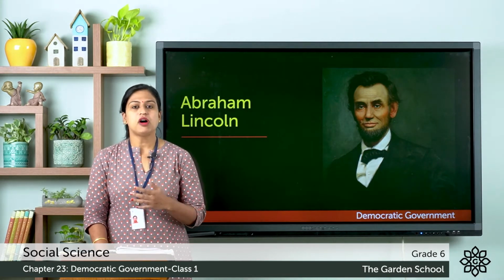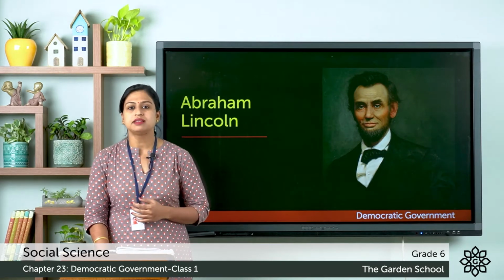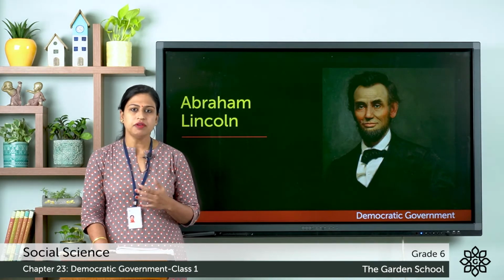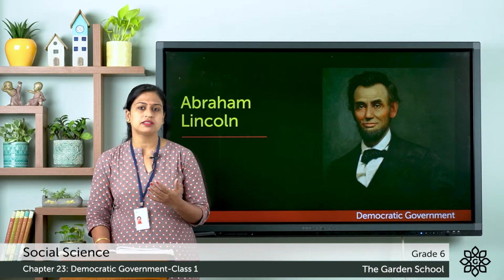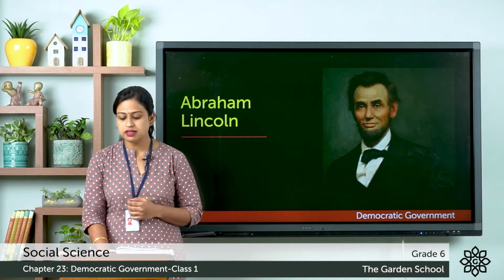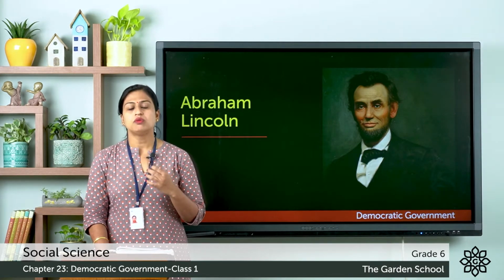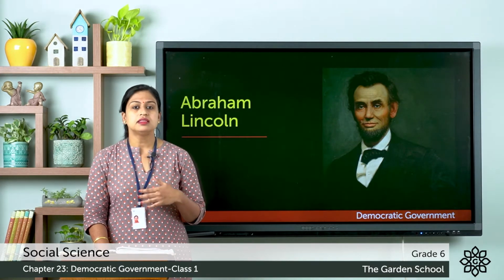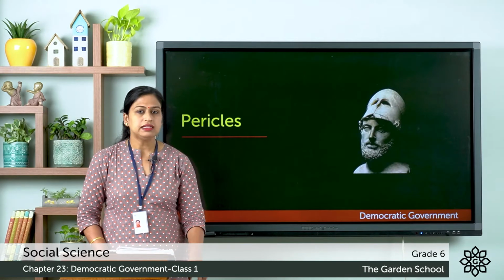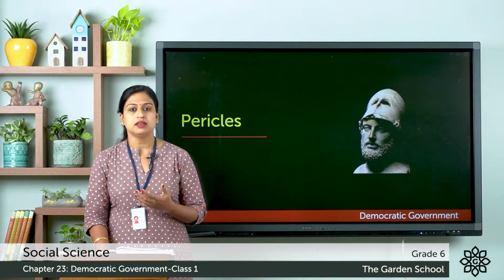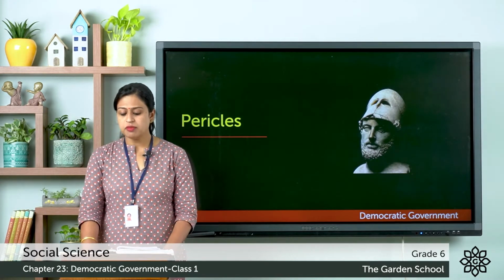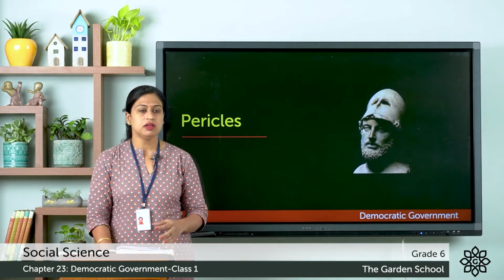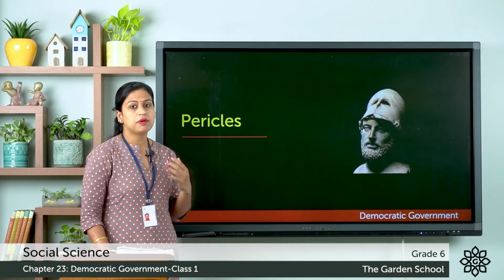You know the form of democracy that is practiced in India is known as representative democracy. However, the earliest form of democracy that was practiced in Athens, Greece was known as direct democracy. In this democracy, the citizens directly take part in decision making, and the longest standing democratic leader in ancient Greece was Pericles. Here you can see the picture of Pericles.